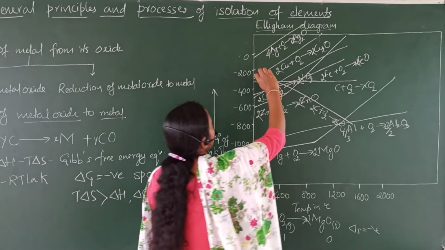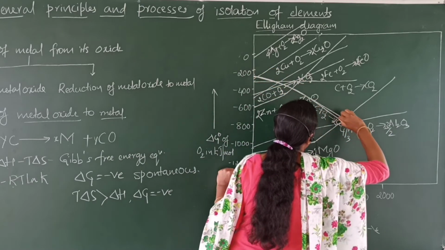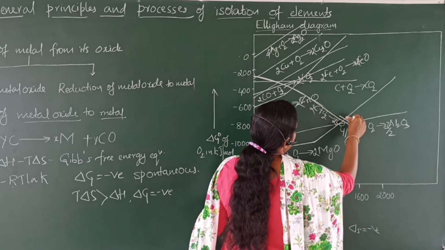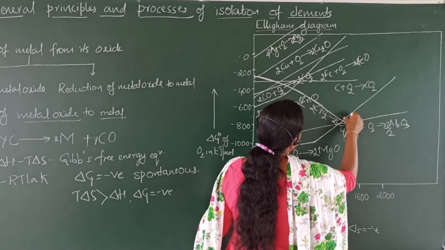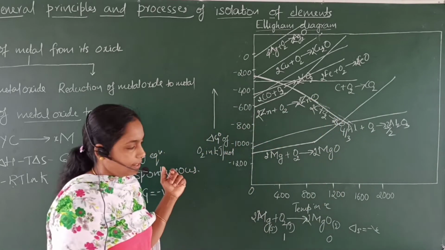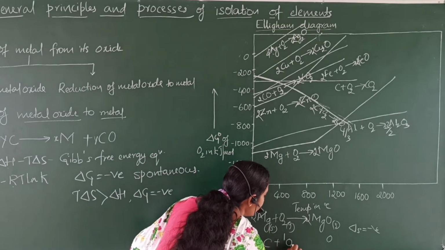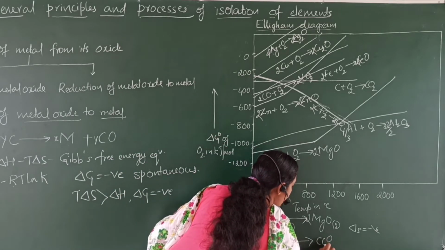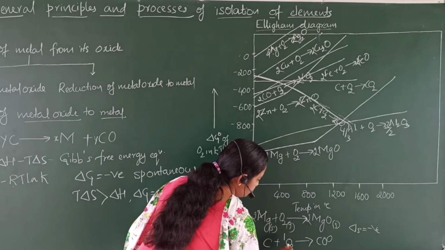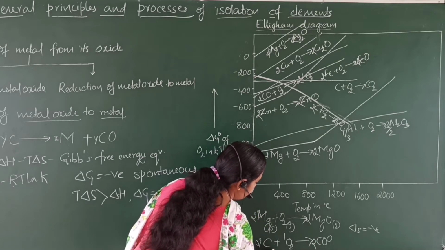But here you can see the formation of carbon monoxide from coke. It is an exception. See, as the temperature increases, delta G naught value decreases. This is because coke reacts with oxygen giving rise to carbon monoxide. For balancing this reaction, 2C + O2 → 2CO.